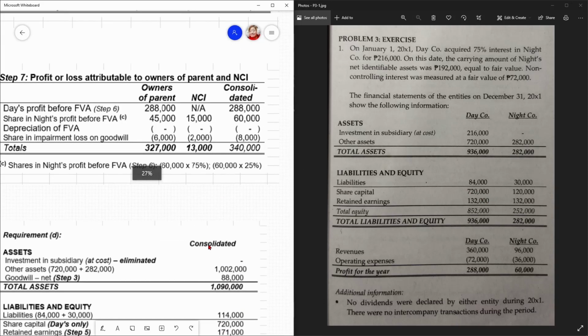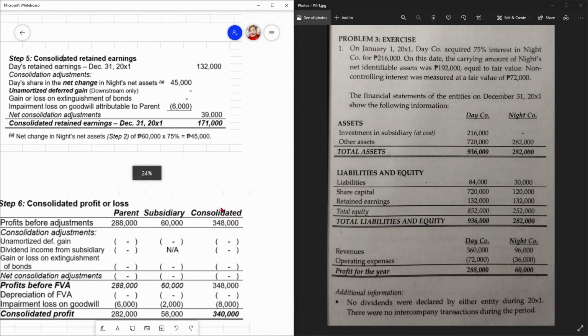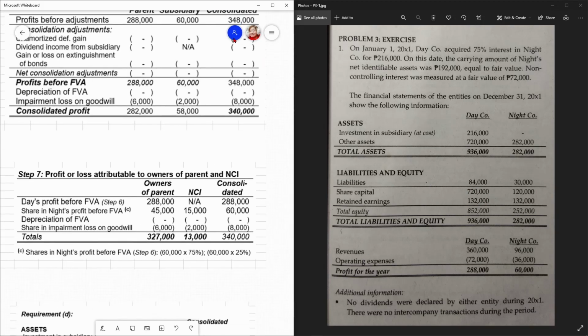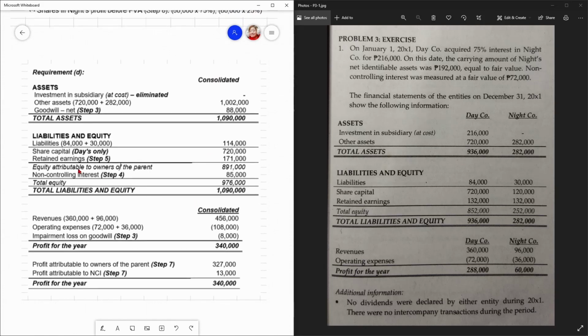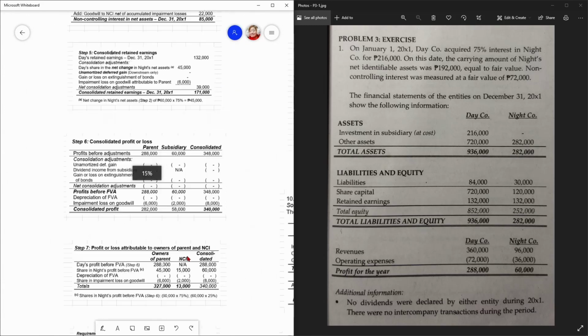Retained earnings, yung kinompute natin dito sa taas, 171, di ba? Ito, consolidated retained earnings kasi nga we're doing consolidation here. So, equity attributable to owners of the parent, then yung non-controlling interest, di ba? Sabi natin, pinipresent yan, sinasama yan sa consolidated FS. So, 85,000, what was provided in step 4.